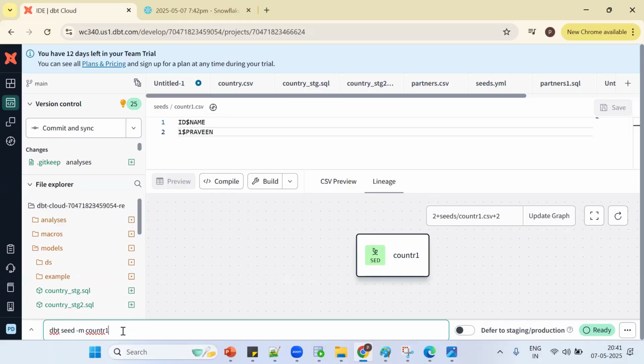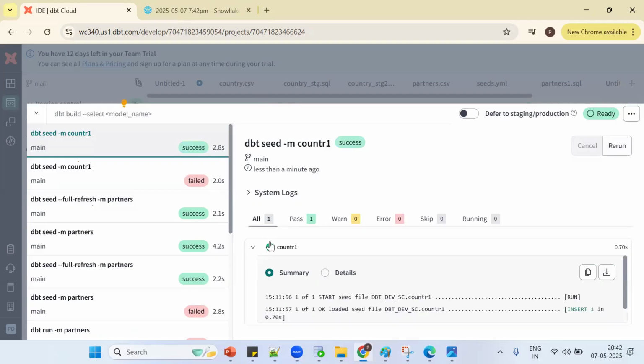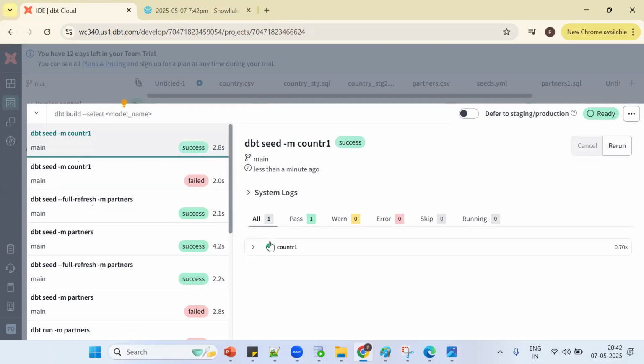Yes, it will consider it as one column and it will insert. Earlier it was not inserting, but right now it's inserting. Why? Earlier it was not working for the pipe symbol. Why? Seeds were only used for the comma delimiter by default, not for dollar or pipe. But it's working, no?